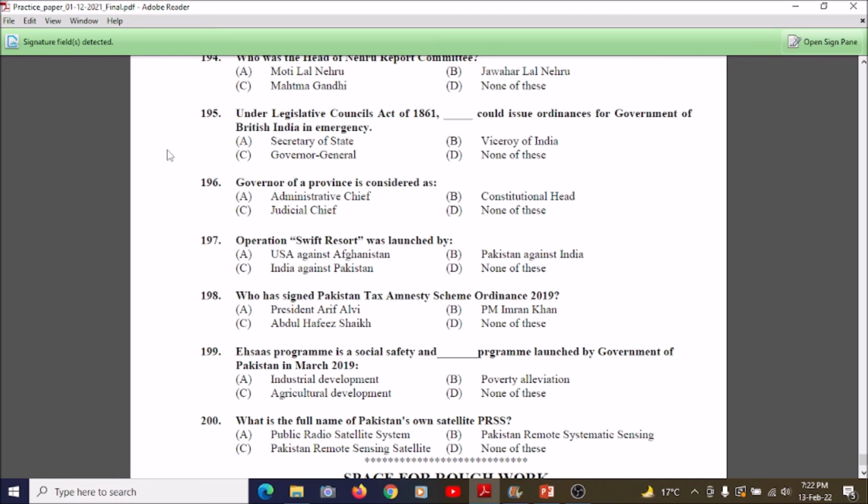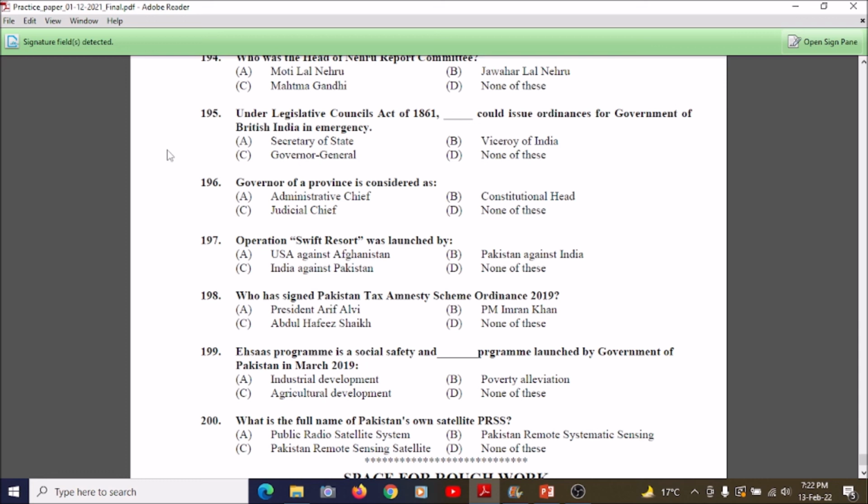So students, now we're going towards question number 199, which is: the Ehsaas program is a social safety and dash program launched by the government of Pakistan in March 2019. A. Industrial development, B. Poverty alleviation, C. Agriculture development, D. None of these. So the correct answer is B, poverty alleviation. We all know the Ehsaas program is for the social welfare and reduction of poverty in Pakistan, launched by the government of Pakistan in March 2019. So remember option B.